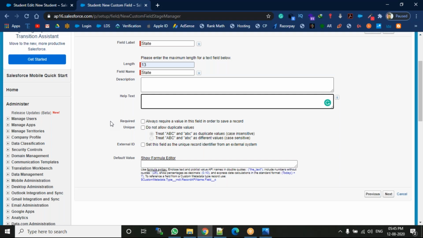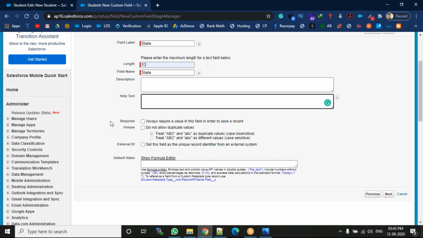That's not correct, so don't provide unique. Why? Because many members live in the same state, city, or country. For example, the phone number you can provide as unique. Email ID is unique and phone number is unique. Those two fields you can go for unique, but the remaining fields don't go for unique.